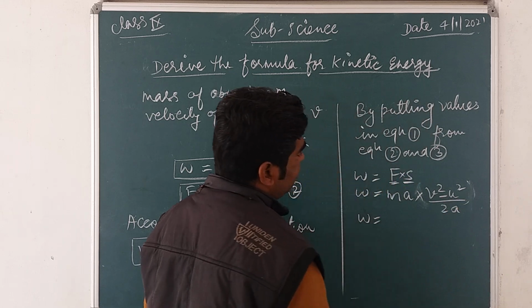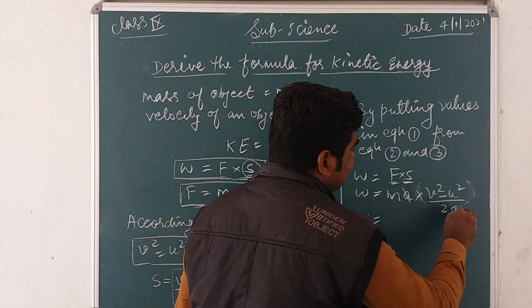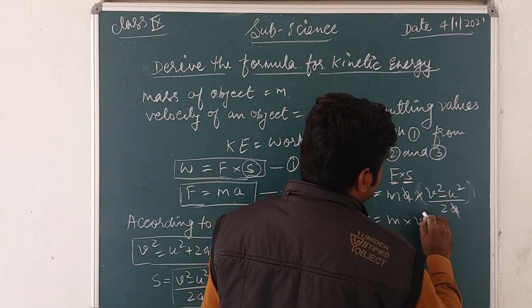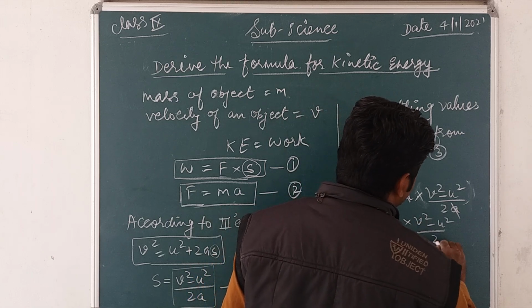Now W is equal to, cancelling a with a, m into v square minus u square, divided by 2.